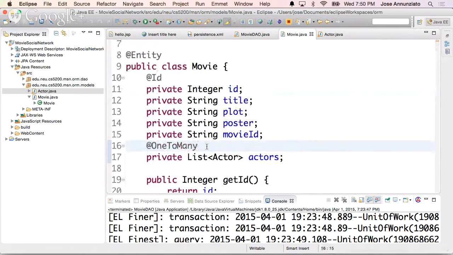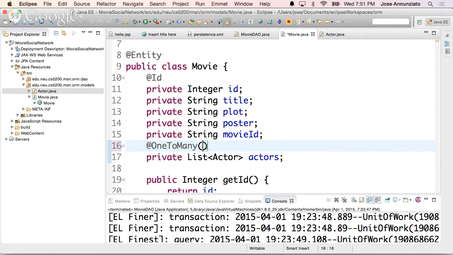And now I'm going to say that this list really is participating in this relationship, and that it should be populated from all the actor instances that reference me, right? I mean, there are going to be lots and lots of actors, and I only want those actors that reference me.